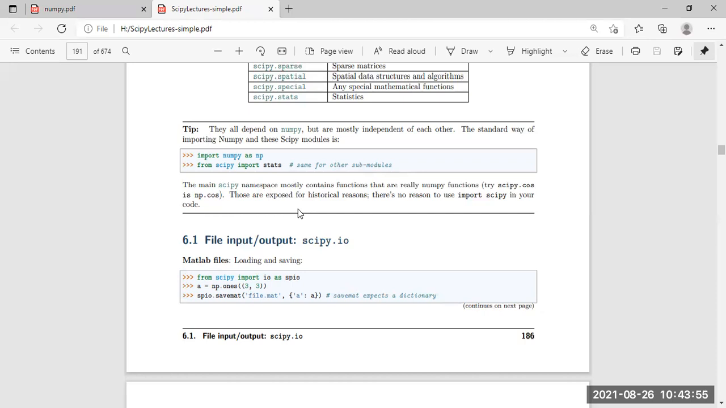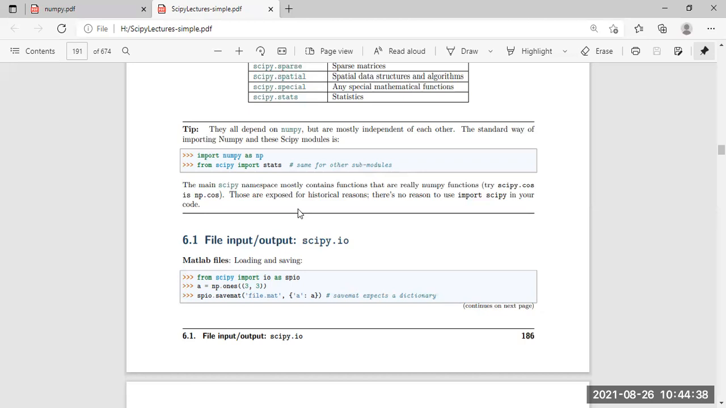The next line is a equal to np.ones. Here np means NumPy, so as I said, we first need to import numpy as np, and then np.ones will work. np.ones creates a matrix, for example 3 by 3, and then spio.savemat. This is the process of how to load and save data. savemat saves data in a dictionary file. So a simple thing is shown here: how to load or save particular data, importing numpy and importing scipy.